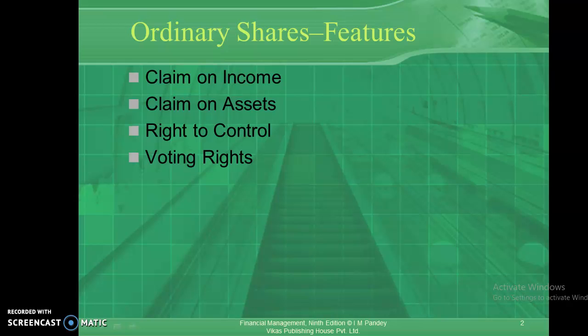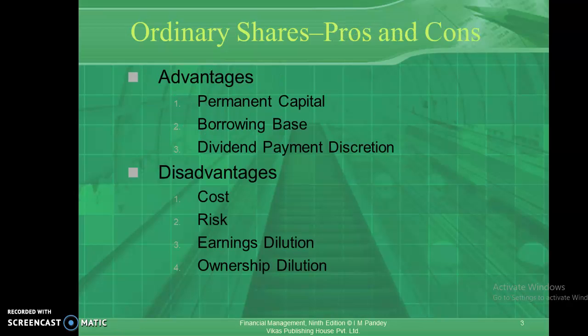And the fourth one is known as cyclical shares. These are shares whose prices fluctuate according to the seasons. In off seasons, the share price will reach the bottom level, and in peak season, the share price will reach the top level. Such kind of fluctuations take place in the share prices. Such shares are known as cyclical shares. And the last one is known as defensive shares. Share price will never fluctuate very widely whatever happens in the stock market. Such kind of shares are known as defensive shares. These are the types of equity shares available in the market.